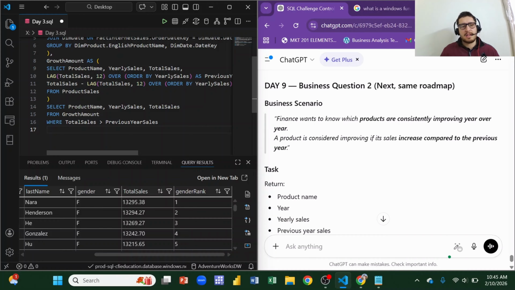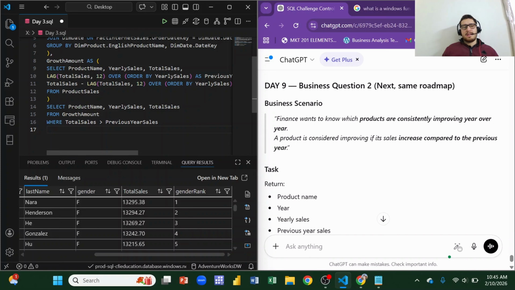Okay, with that, growth amount, yearly sale, total sale, English product name, yearly sale, total sale, growth amount, total sale, and previous sale. Now I have applied a filter here, just a simple old school filter, where I have compared the total sales, and the total sale should be greater than the previous yearly sale.